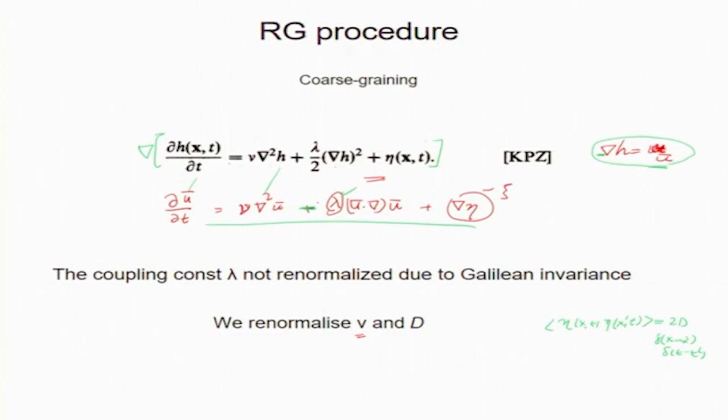Now, please note that this is a non-equilibrium system, because there is a time dependence. So, this system has frequency, there is a time. So, this is not the same as Wilson RG, which had no time. That is the difference. So, we are going to do RG for a non-equilibrium system, a system that has time dependence.